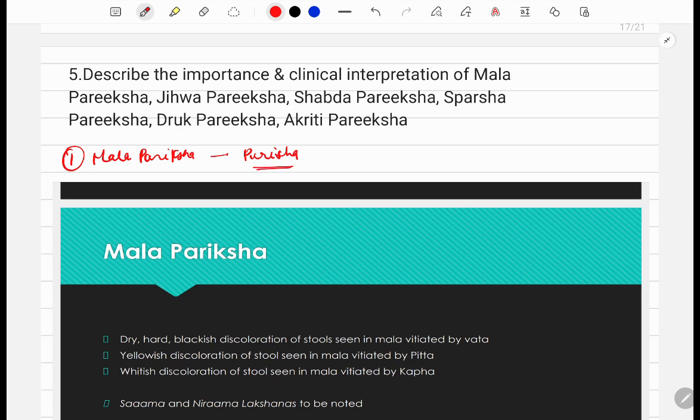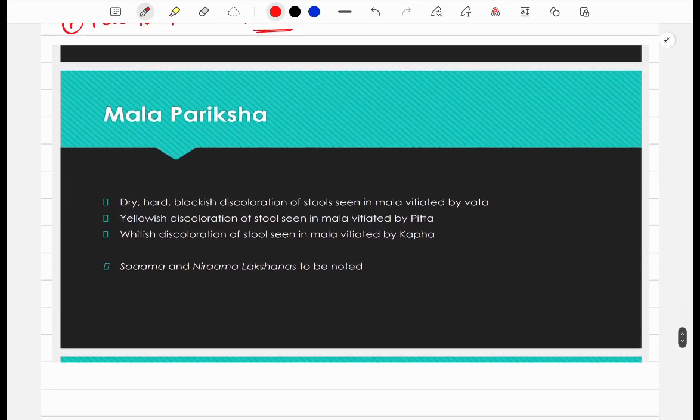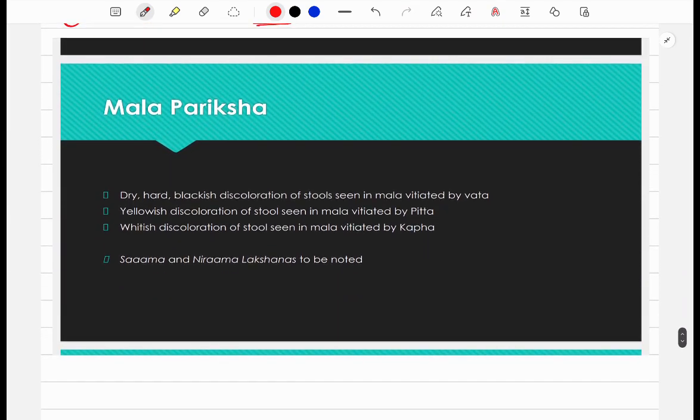Right. So basically what we do in mal pariksha is that we examine the purish of the individual, and we try to see what kind of dosha predominance is seen in his or her mal. So it is given that if the mal is dry, hard, blackish in color, then the mal is vitiated by vat.